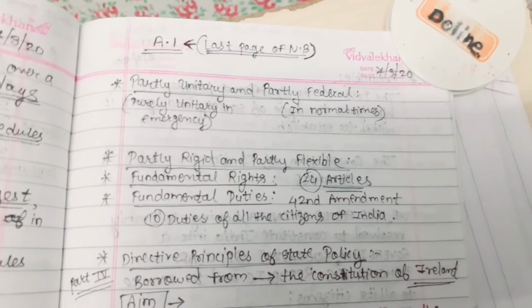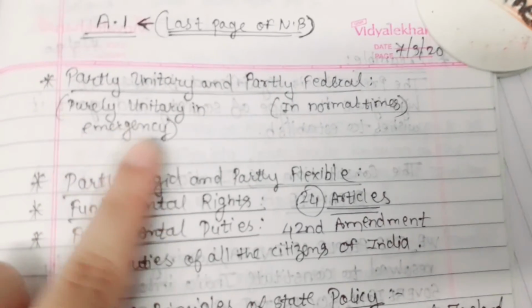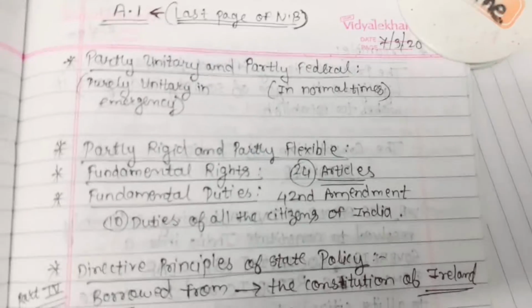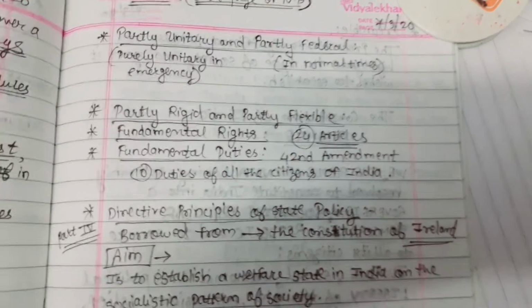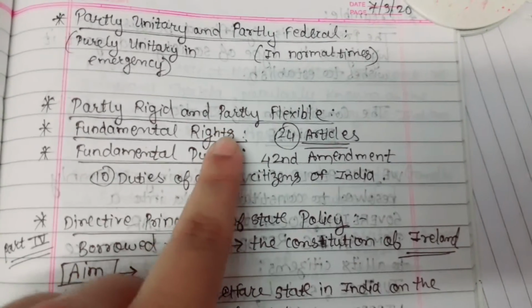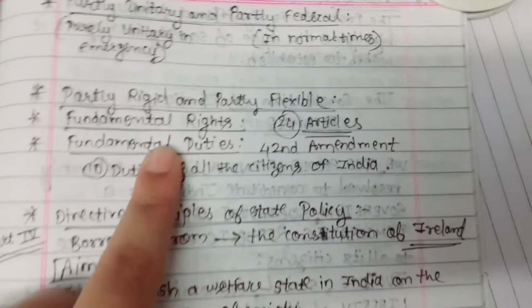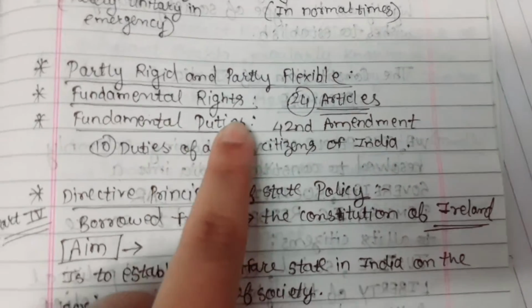The next feature is partly unitary and partly federal. It is unitary in emergency time, and in normal times it is federal. Next is partly rigid and partly flexible. Then fundamental rights. We have 24 articles in the fundamental rights.